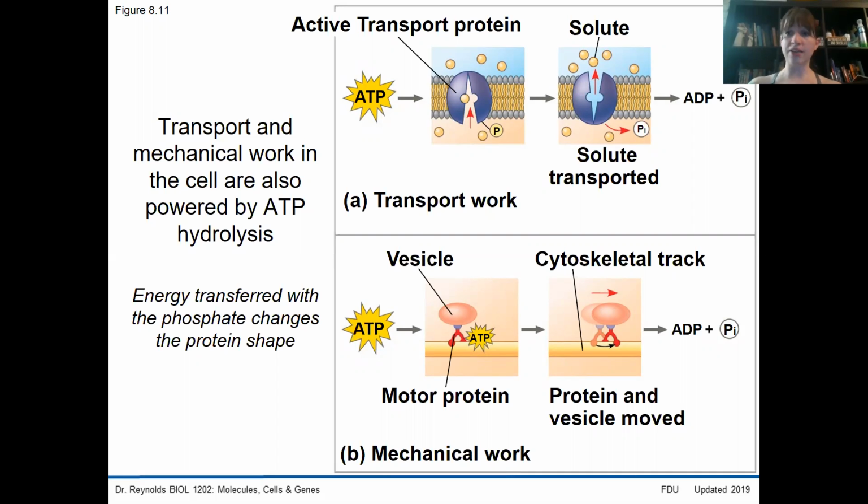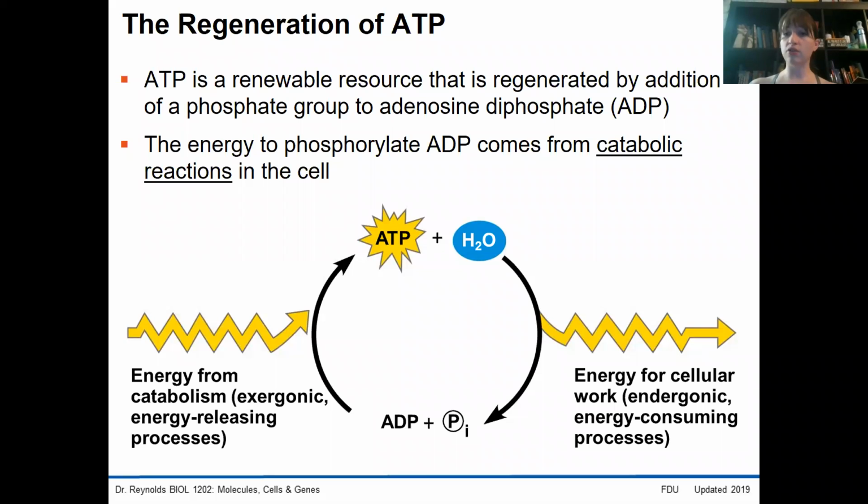ATP is hydrolyzed, which means the bonds inside of that ATP are broken during this process. It is a renewable resource, and you can reattach that phosphate, but it requires energy be put back into the system in order to do so. We're going to have an entire lecture on the catabolic reactions that are capable of going through and regenerating ATP. But when you look at energy coupling, that molecule is actually broken apart.